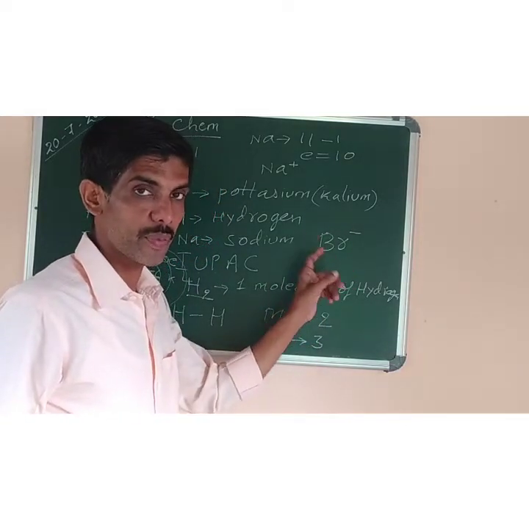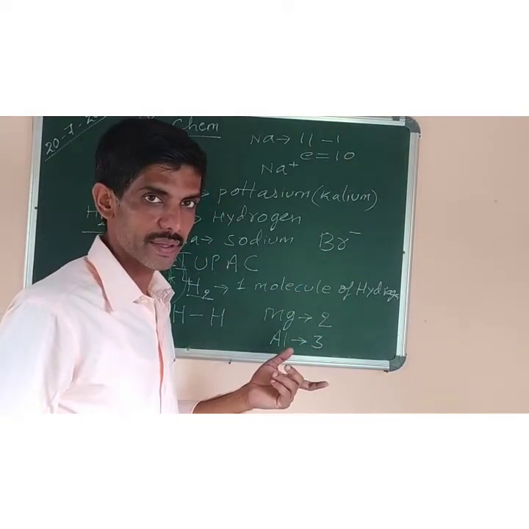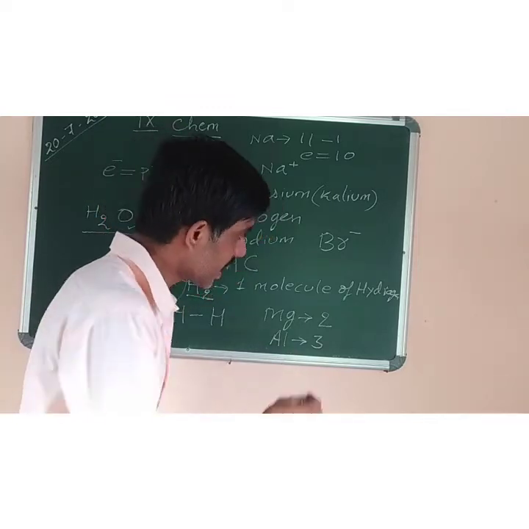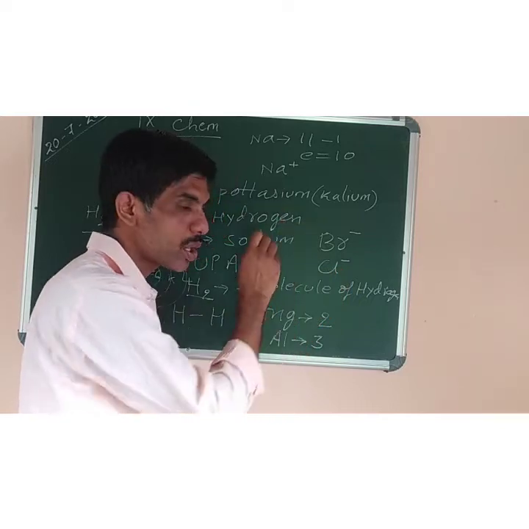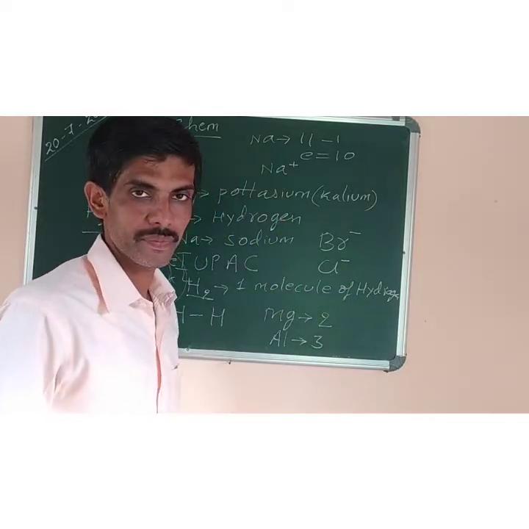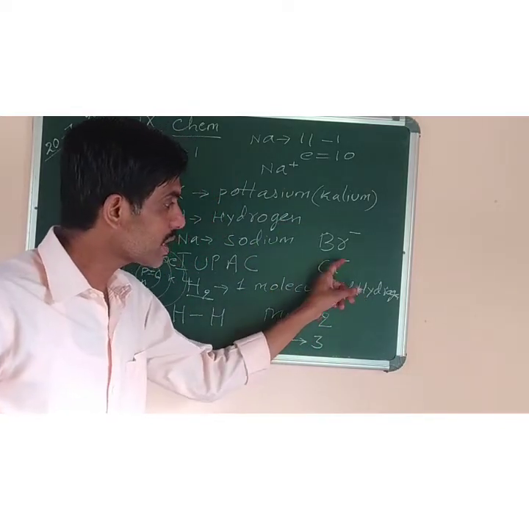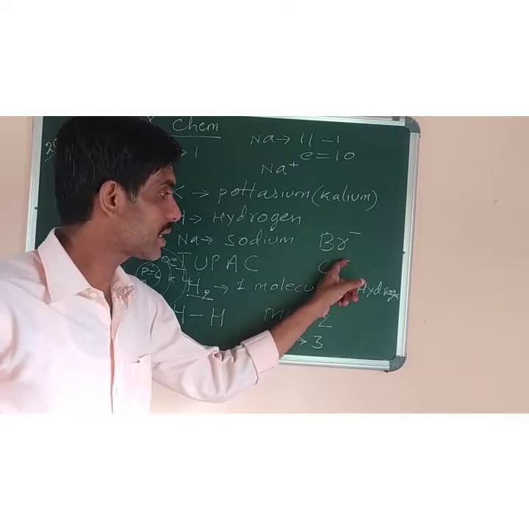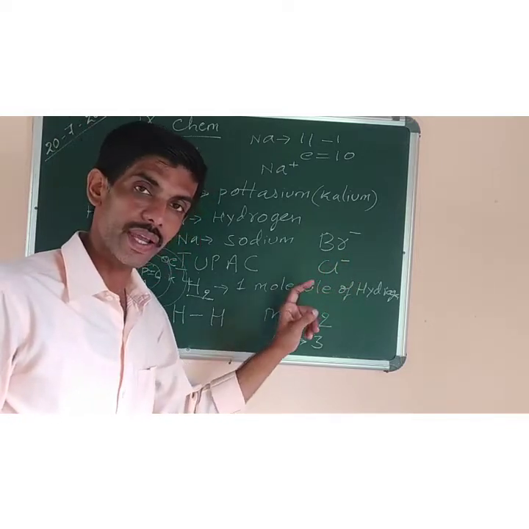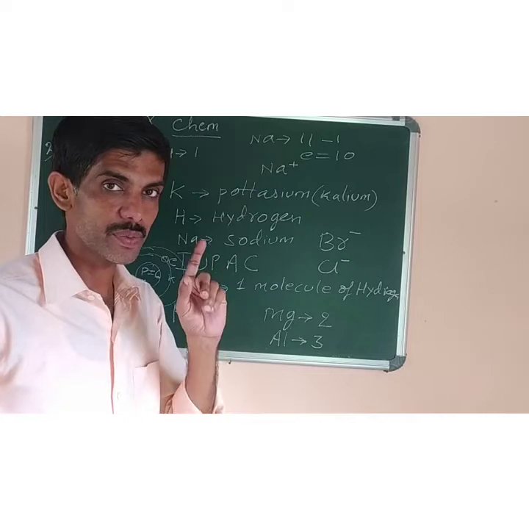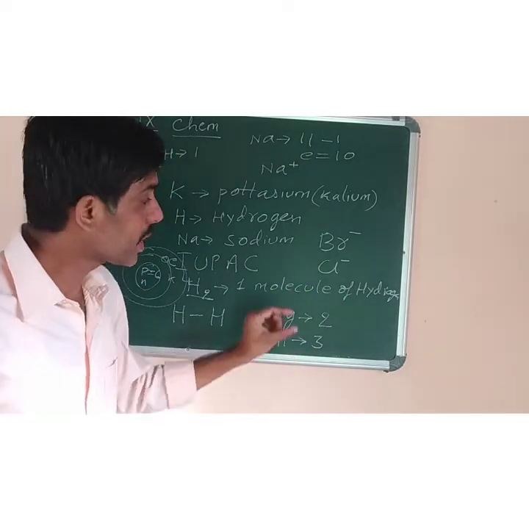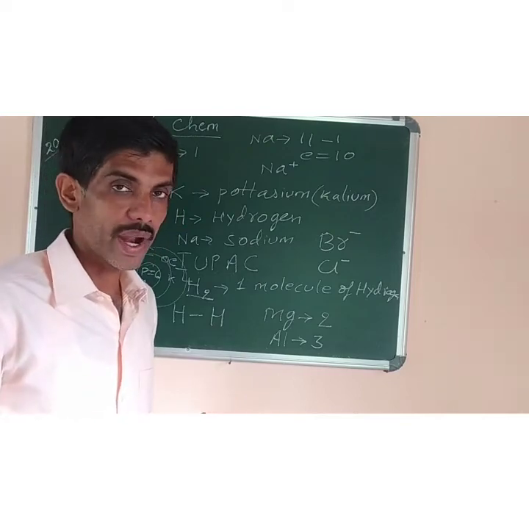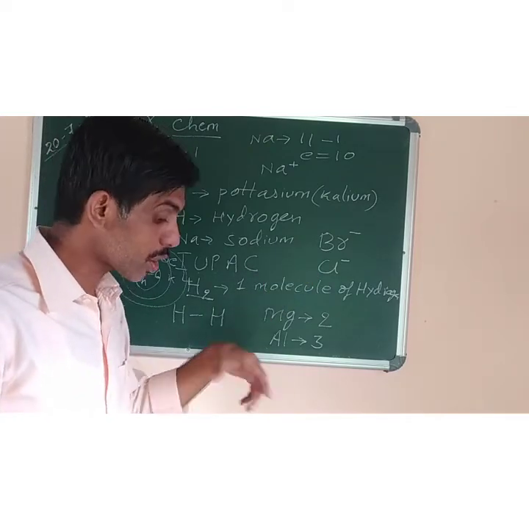Similarly, chloride. Cl is the symbol of chlorine. Minus sign is there. This is called chloride, having negative charge. Since only one negative charge is there, it is called monovalent radical. Mono means one, valent means valency. So single valent radical it is. Now here only one atom is there. So radical is an atom or a group of atoms.